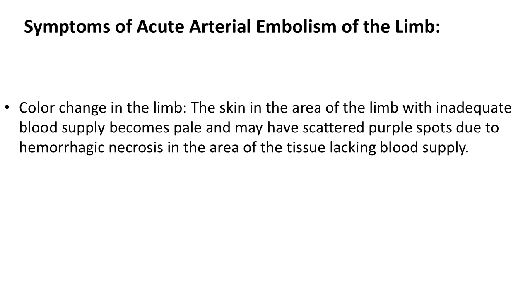Symptoms of acute arterial embolism of the limb. Color change in the limb. The skin in the area of the limb with inadequate blood supply becomes pale and may have scattered purple spots due to hemorrhagic necrosis in the area of the tissue lacking blood supply.